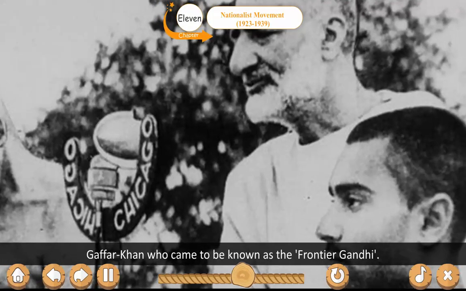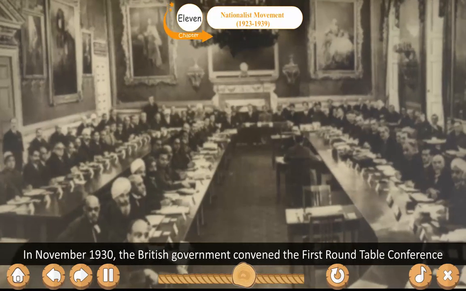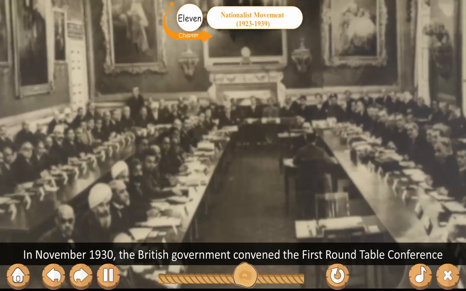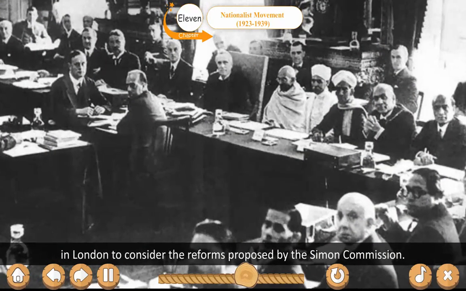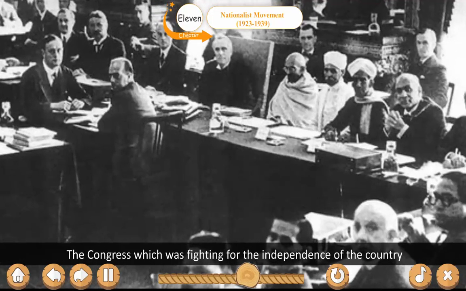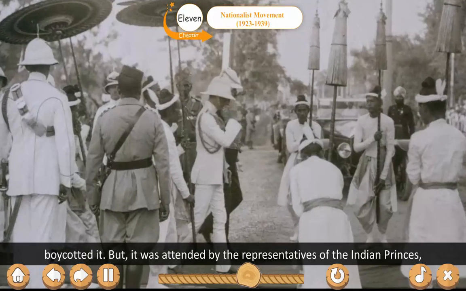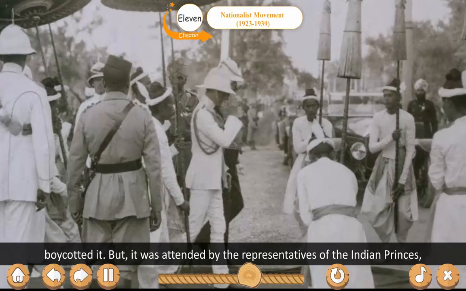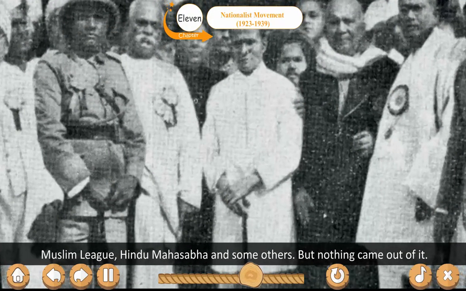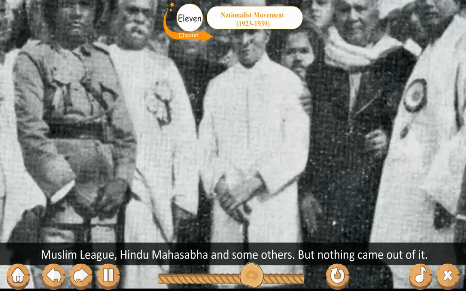the Frontier Gandhi. In November 1930, the British government convened the first Round Table Conference in London to consider the reforms proposed by the Simon Commission. The Congress, which was fighting for the independence of the country, boycotted it, but it was attended by the representatives of the Indian princes, Muslim Leagues, Hindu Mahasabhas and some others, but nothing came out of it.